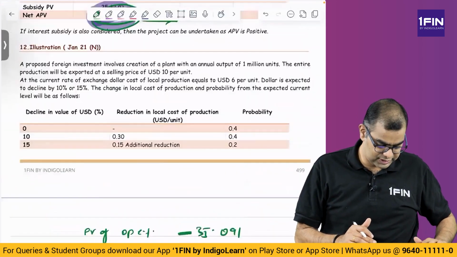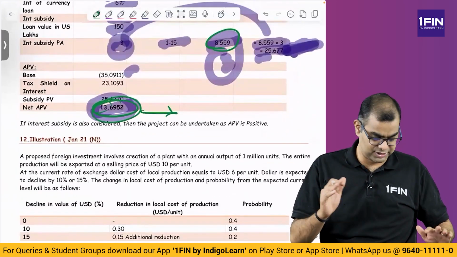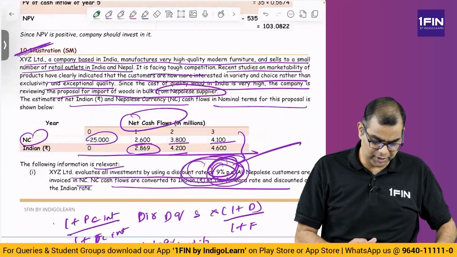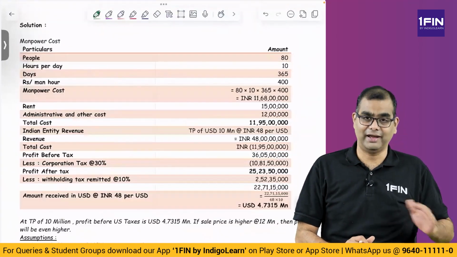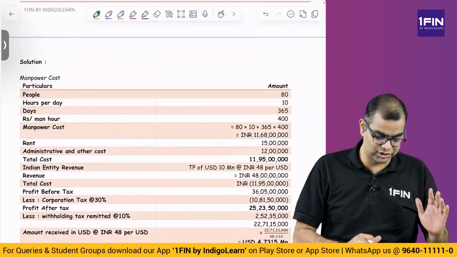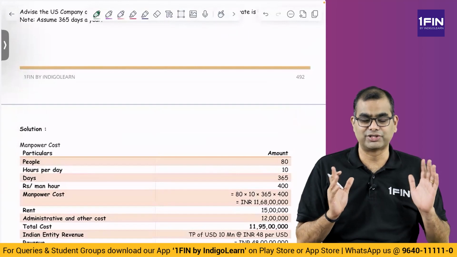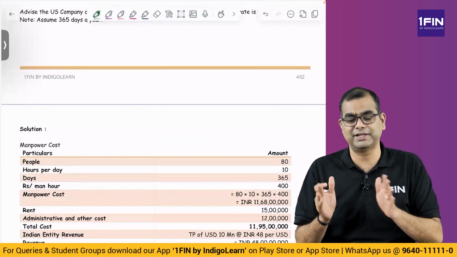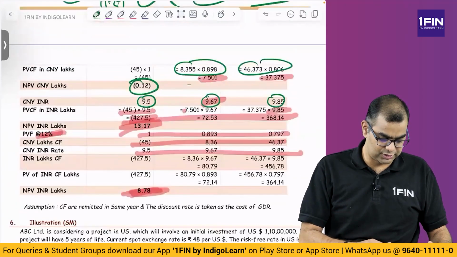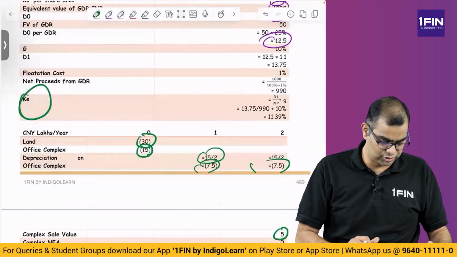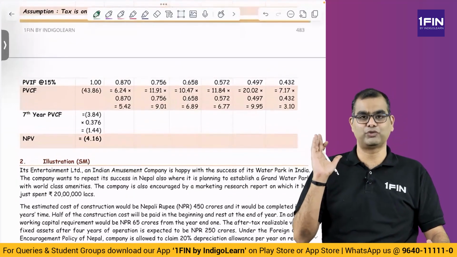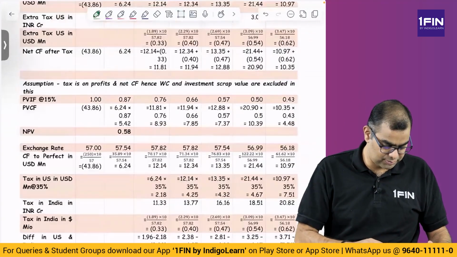Now, after doing this, there are a couple of problems. I think we have solved all the major varieties of problems. There are a couple of problems which I want to solve, but if they come in exam, I don't want you to do it, because as you have seen, these questions can be very confusing and twisted, right? I don't want you to waste time in the exam, as I explained earlier. So, we will go ahead and solve a couple of questions first. The first couple of questions, I think question number 1 and 2 of the P600 plus material, and then we will get back to the theory part. Okay, let us go and solve question number 1 and 2 now.